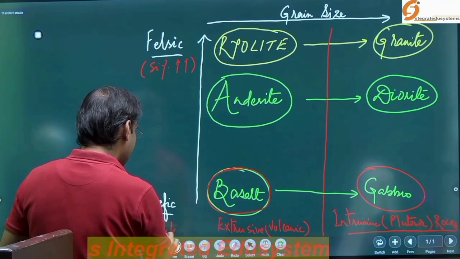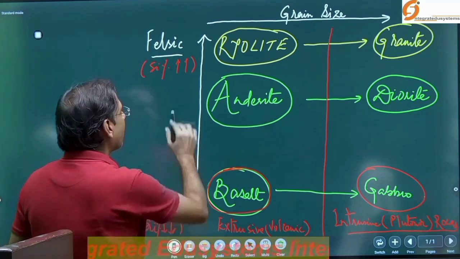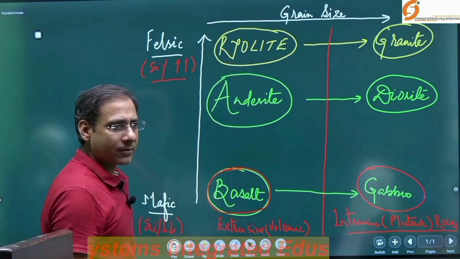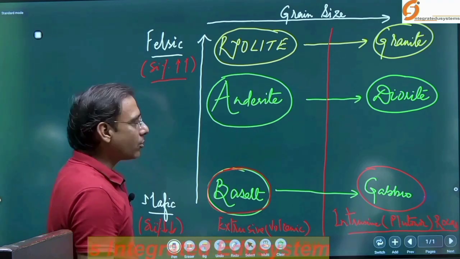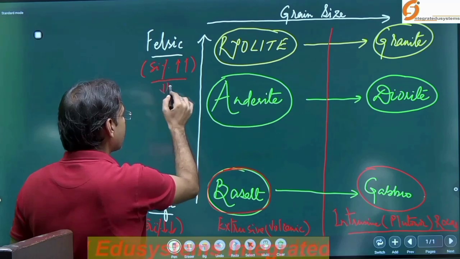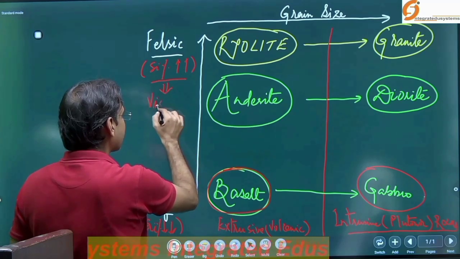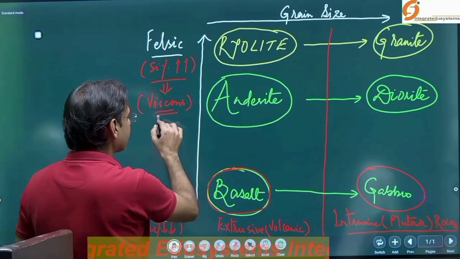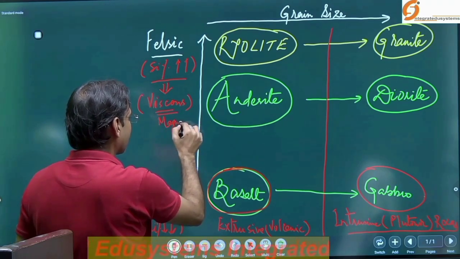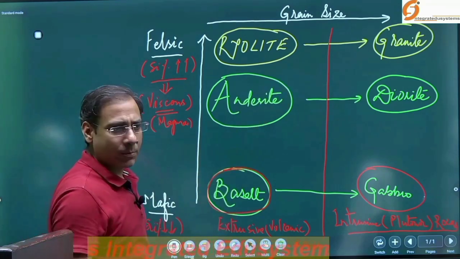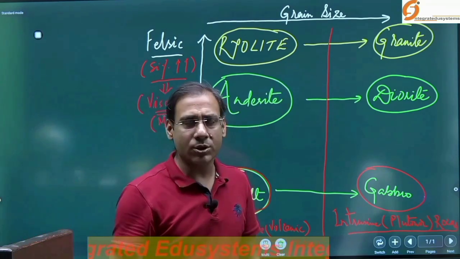Now when these rocks melt, the magma which forms is more viscous magma. And that's why granite is plutonic, it solidifies inside itself.